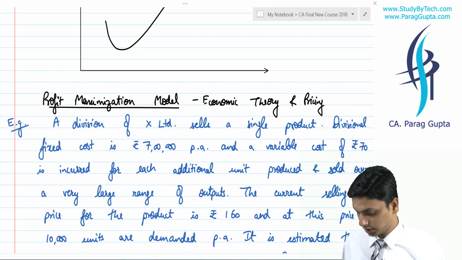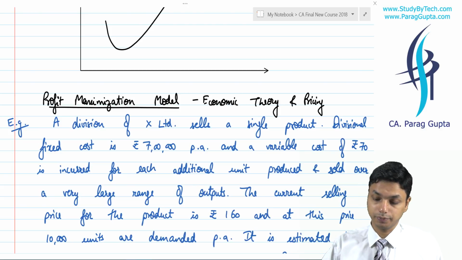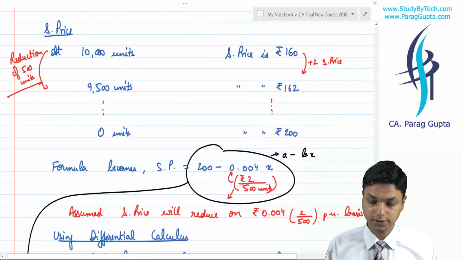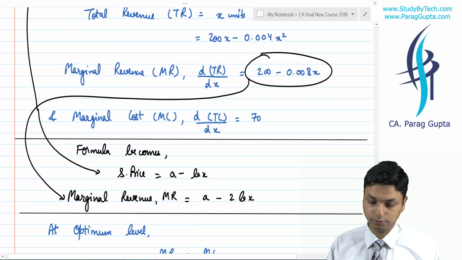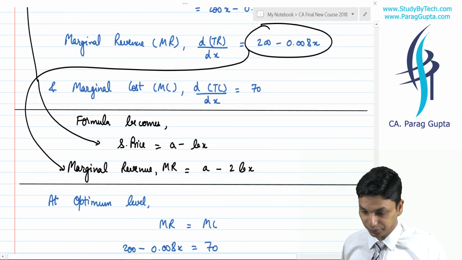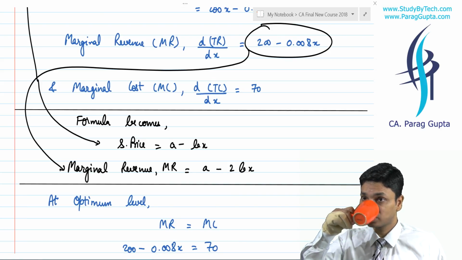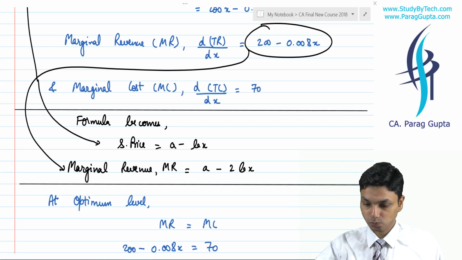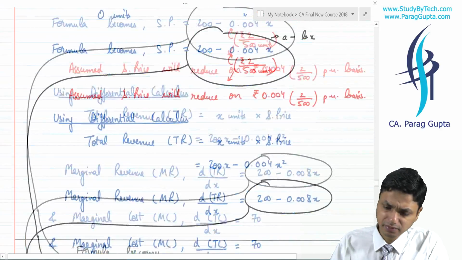On the basis of this economic theory and pricing, we did a few questions in which we also derived formulas. If you remember, we derived the formula of marginal revenue as A minus 2bx, and selling price became A minus bx. We derived these formulas on the basis of several questions.